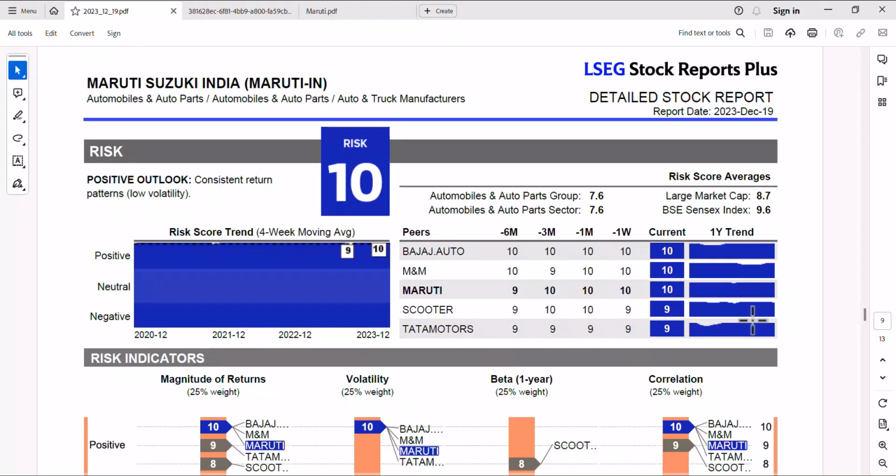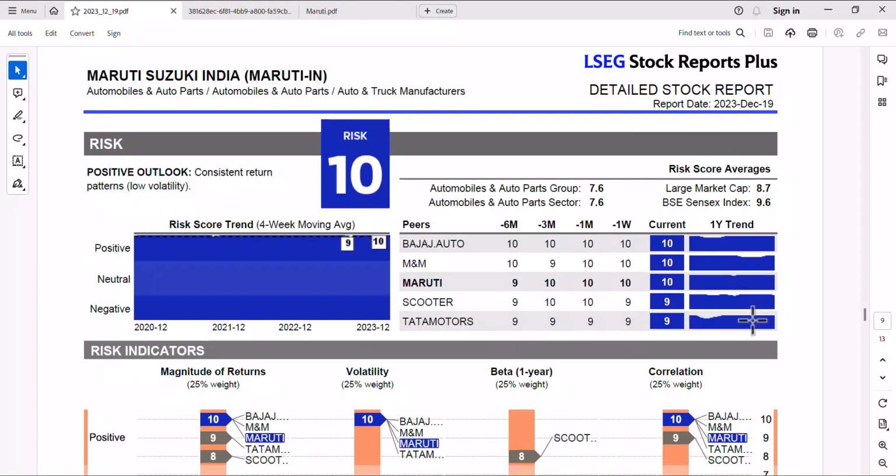So, risk. Whenever we are putting our money in stocks and the equity market, they are risky, as we know. It's saying Maruti Suzuki is the least risky stock. If you're putting your money, it's a large cap stock, one of the biggest companies in automobiles in India in the passenger car segment, with almost 40 to 50% of the market share of India.